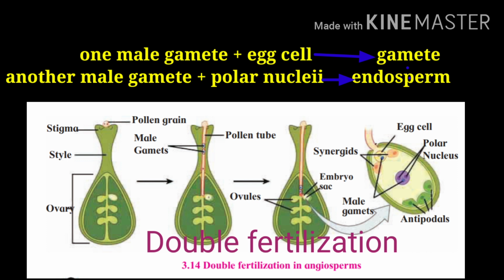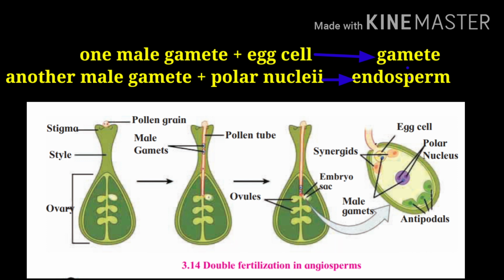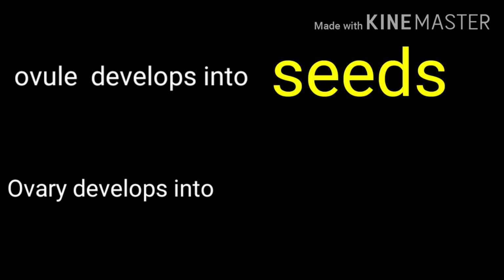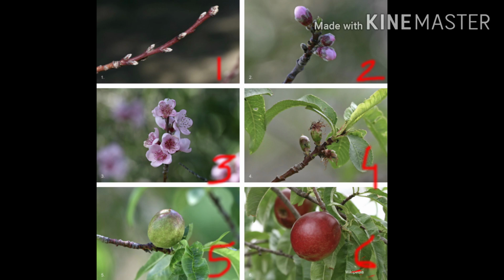After fertilization, the zygote and the endosperm are formed. The zygote develops at the cost of food stored in the endosperm. The ovule inside the ovary develops into the seed, and the outer ovary develops into the fruit. So the seed will be present inside the fruit. When the fruit falls down, it breaks open and the seed falls on the ground.